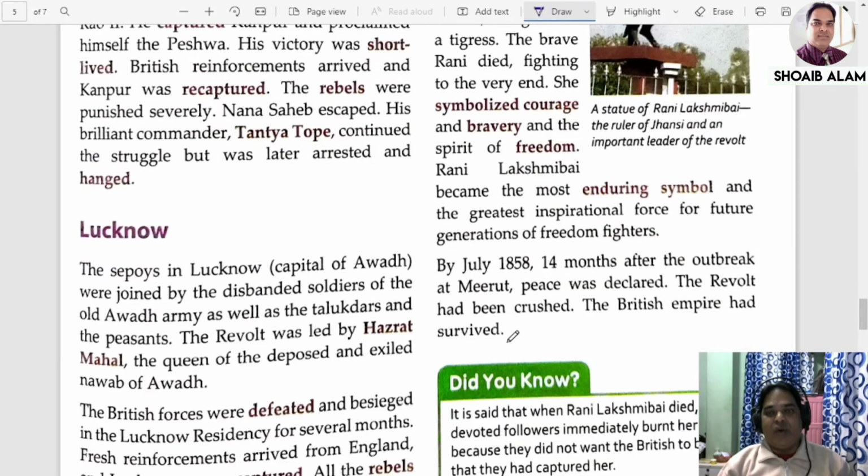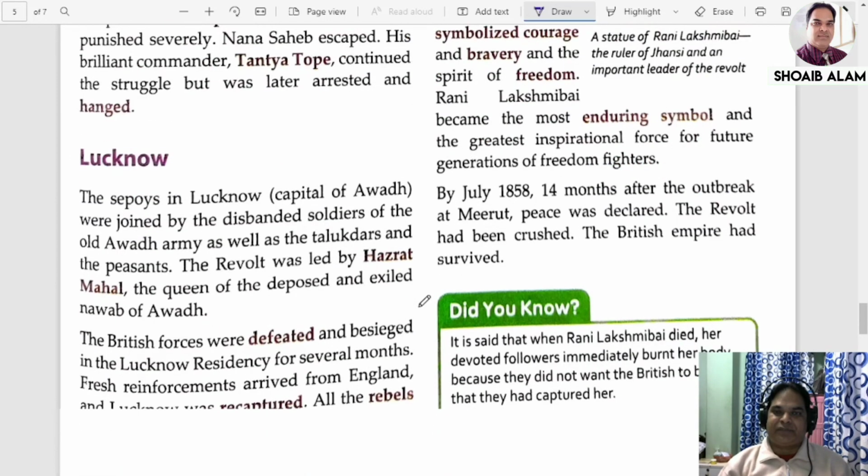By July 1858, 14 months after the outbreak at Meerut, peace was declared. The revolt had been crushed. The British Empire had survived. That means the revolt was a failure, and the Britishers succeeded in suppressing the revolt of 1857.